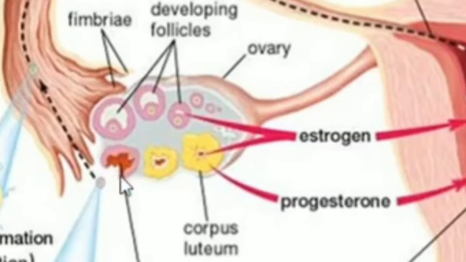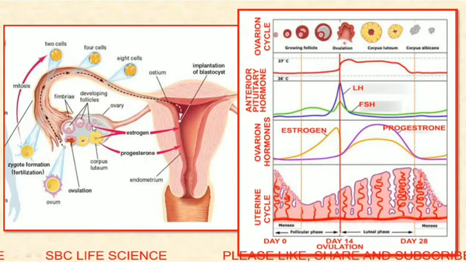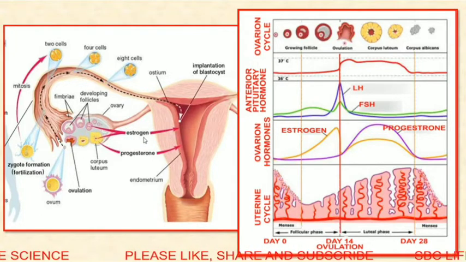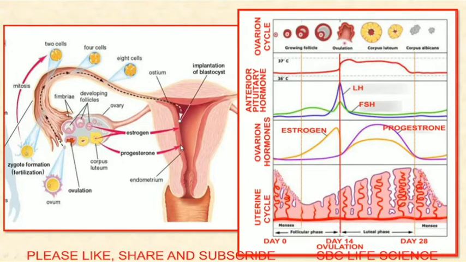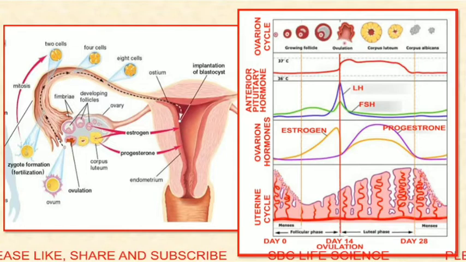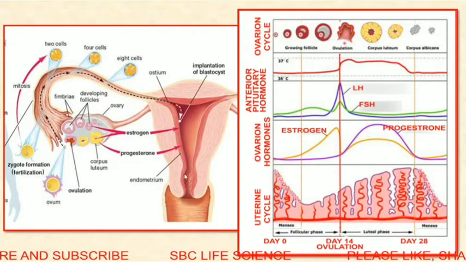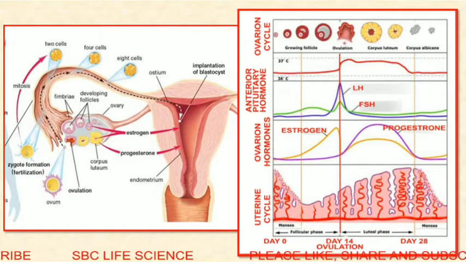The remaining part of the Graafian follicle is converted into this yellow colored body known as corpus luteum. The function of corpus luteum is to secrete progesterone. So there are two hormones secreted in the ovary. Estrogen is secreted by follicular cells and progesterone is secreted by corpus luteum. As we have discussed, the function of estrogen is to renew or reform the endometrial wall of the uterus that was broken down at the time of the menstruation phase, and the function of progesterone is to maintain the endometrial wall and prevent its breakdown.